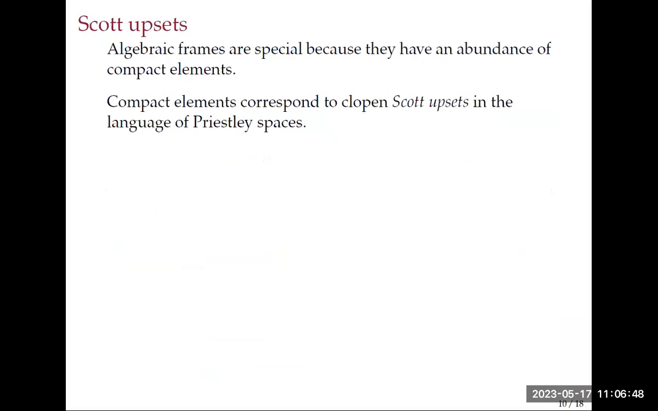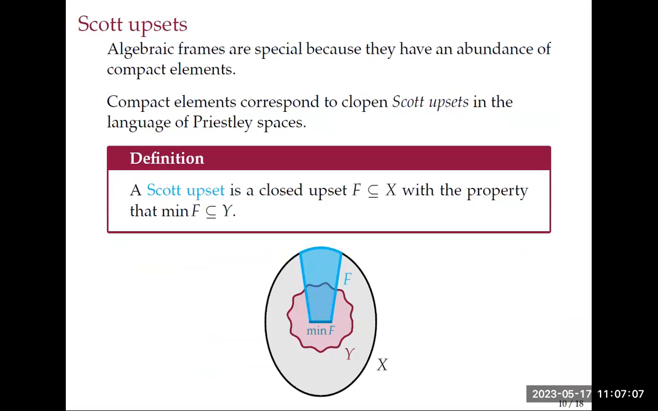And now we can talk about algebraic frames. So what makes algebraic frames special? They have a lot of compact elements. And what are compact elements in my Priestley space? They are special clopen upsets. We call these clopen Scott upsets. And what is a Scott upset? I have this picture here, but the definition says we have a closed upset. If its minimum lies inside the spatial part, then it is a Scott upset. Right, so I have this closed upset. If its minimum lies inside my spatial part, then this corresponds to a compact element.